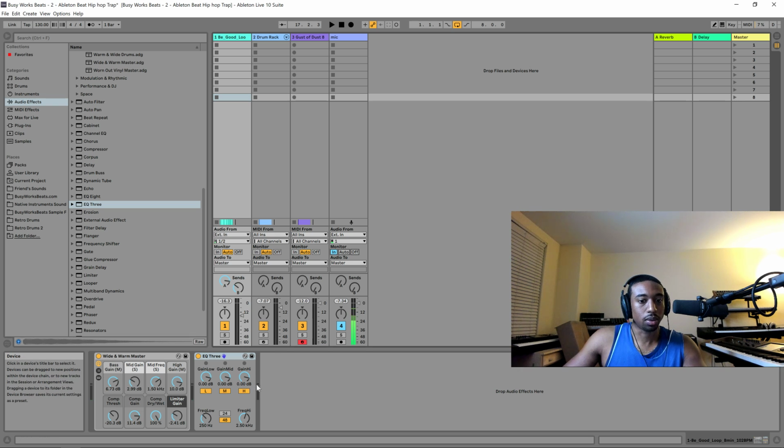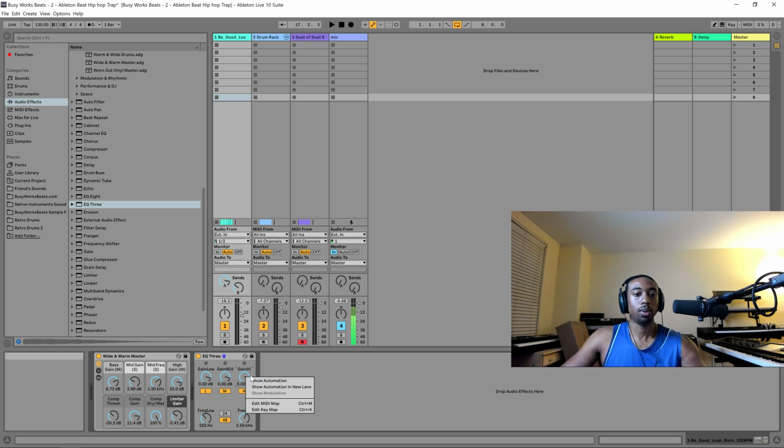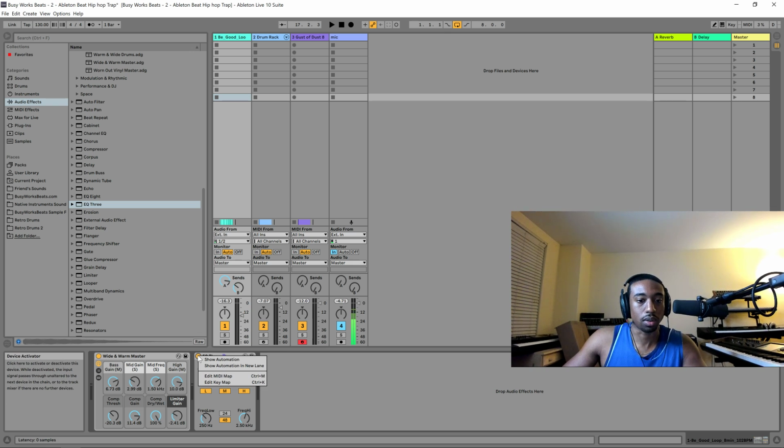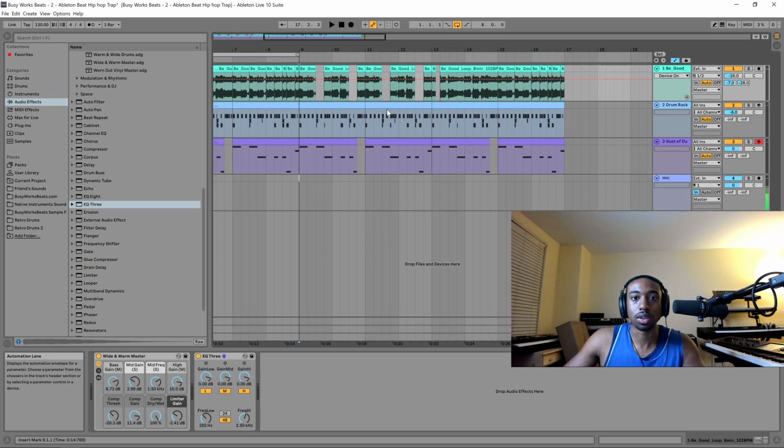So I added an EQ3, but what I want to do is turn down the highs, but I want to automate this. So maybe you can right click, show automation. I want this knob to go down and up over time. I wish I could turn it off and on over time. Maybe you can with this automation button here, I'm assuming, like an on and off. Let's see, show automation, device on. Okay, so I want the device on. Let's turn it off in the beginning.